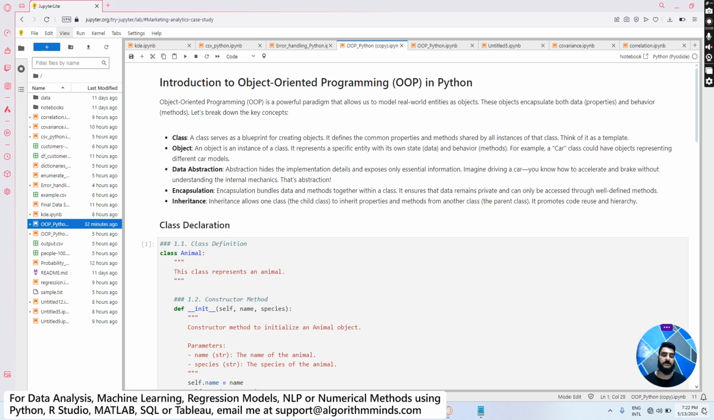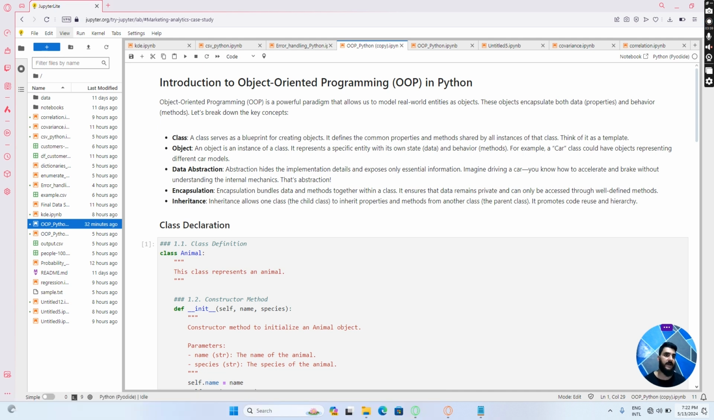I will discuss that more when we come to the programming part here, so don't be overwhelmed by it, but try to have a brief definition of what a class is in Python when we are dealing with object-oriented programming. Then we have an object. An object is an instance of a class. So actually an object comes from a class. It represents a specific entity with its own state, data and behavior, methods or functions. For example, a car class could have objects representing different car models.